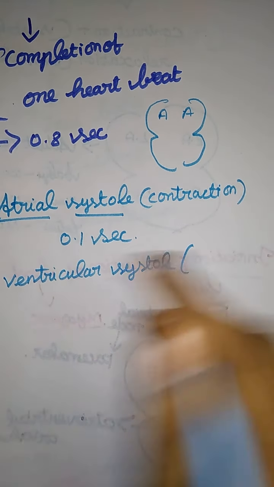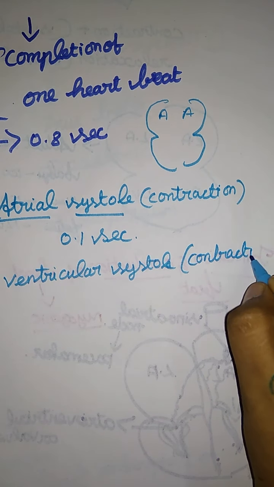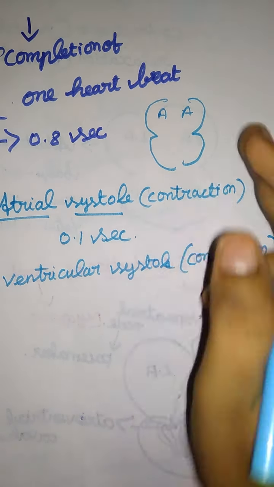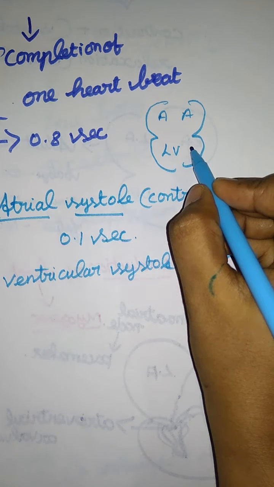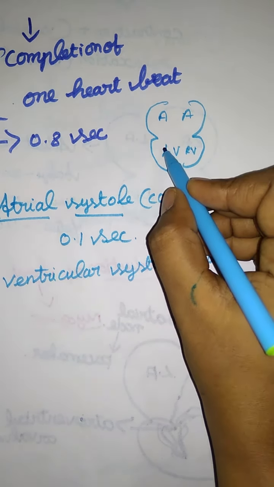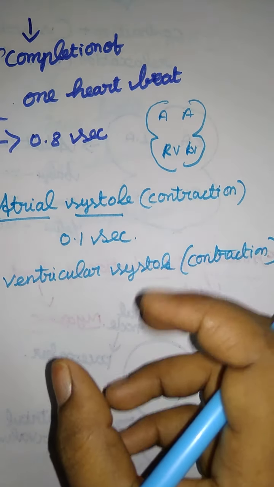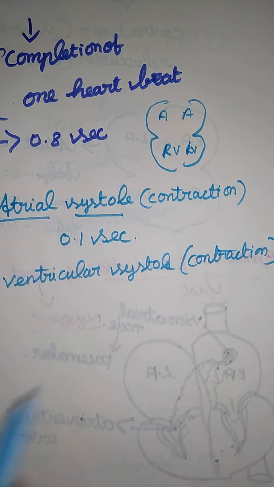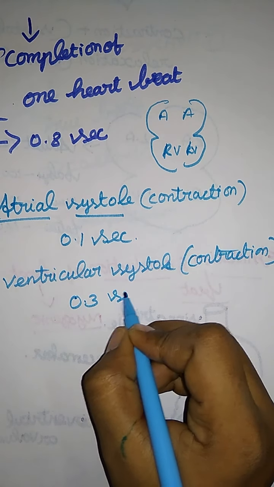Systole means contraction. The ventricles, left and right, both show systole, that is the contraction phase. Its duration is 0.3 seconds.